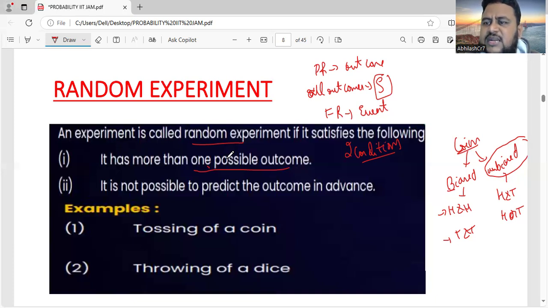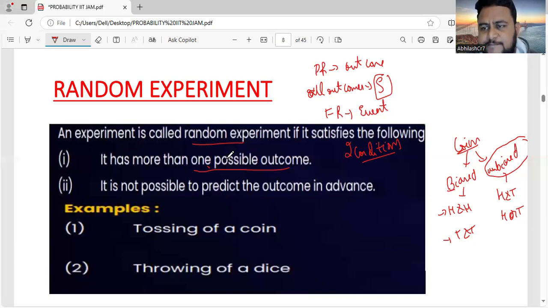So that is called a random experiment, where the result is not clear. The result cannot be decided at the beginning of the experiment itself. So with a biased coin which has head on both sides, the result is already decided. That is not a random experiment, as there is no arbitrariness there. You already know that even if you throw 1,000 times, you will get head always. So a random experiment means it has more than one possible outcome.